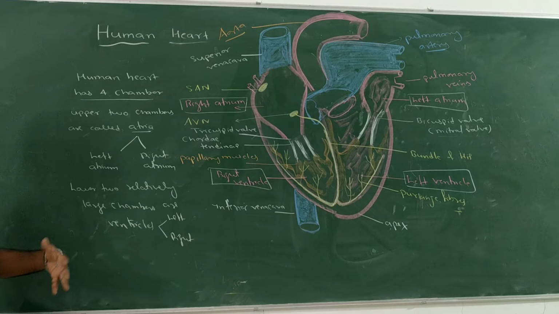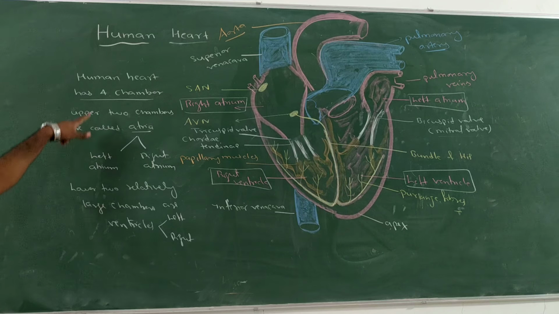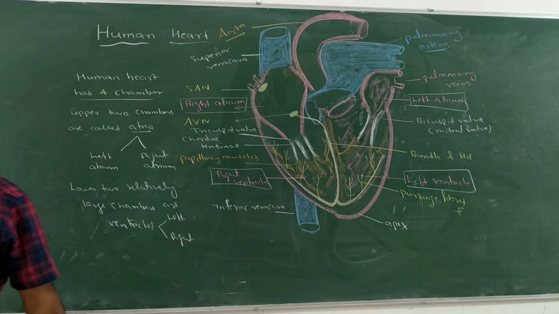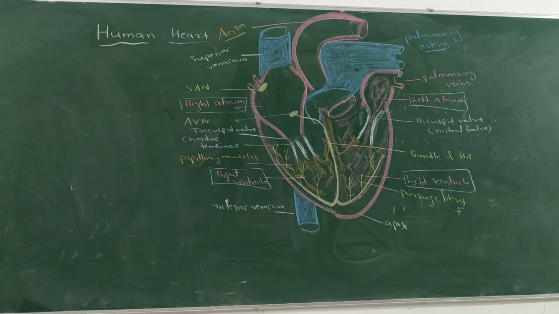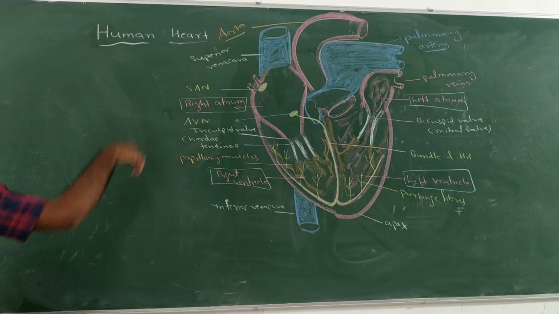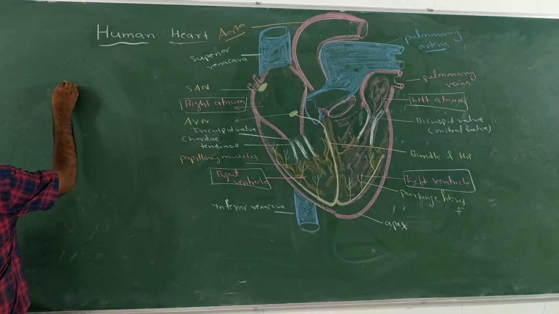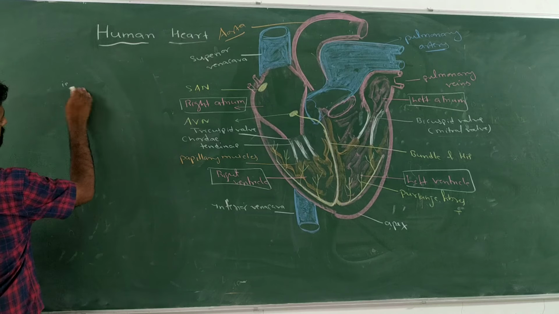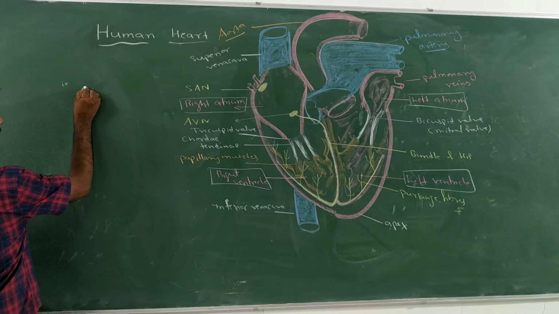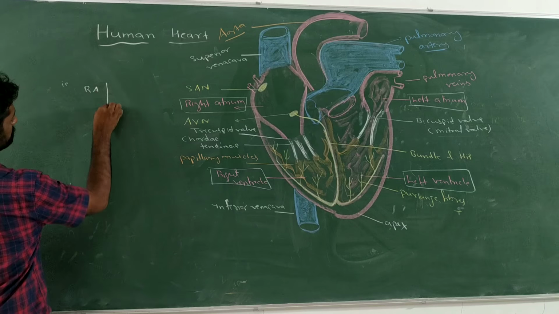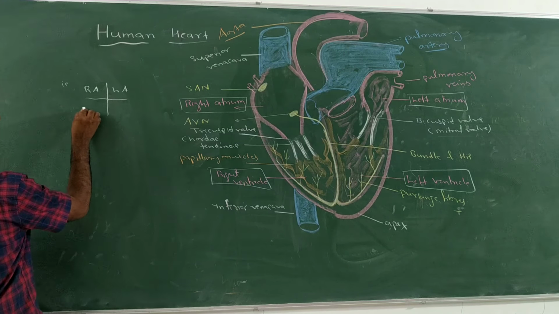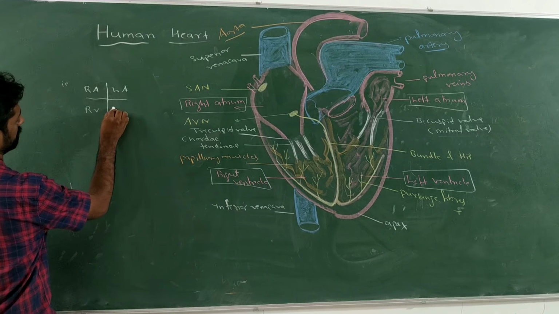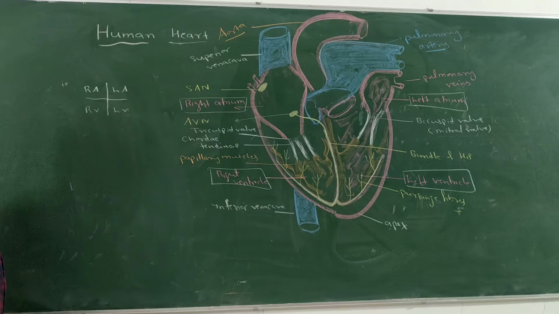Okay, what are those septums called? Let us see that now. See, these chambers are well separated by the septum. The upper 2 chambers are the right atrium and the left atrium. Then the lower 2 are the right ventricle and the left ventricle, right?